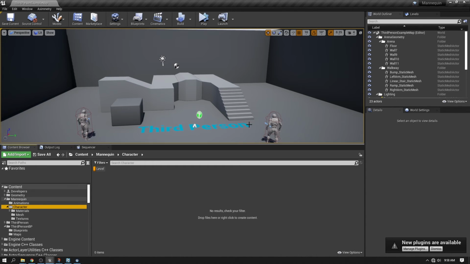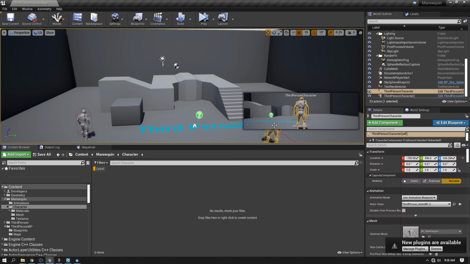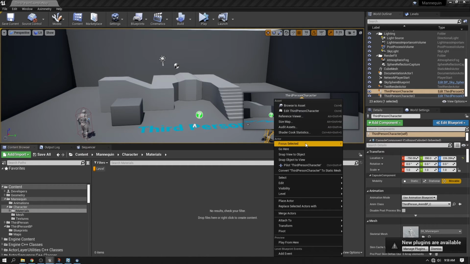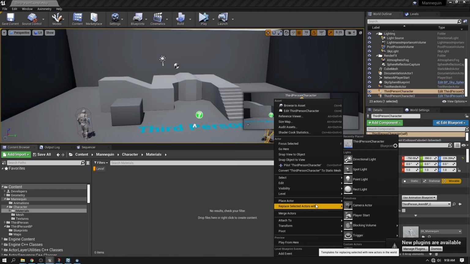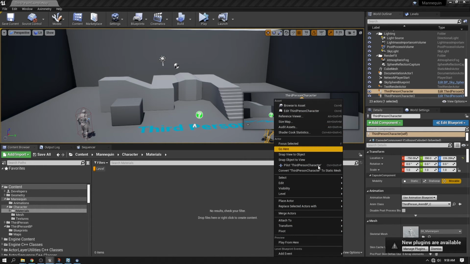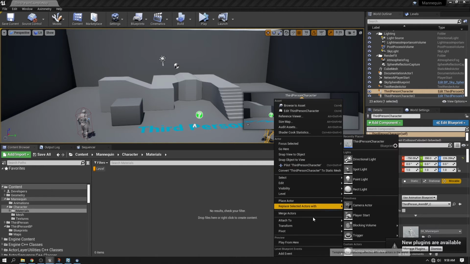I just try to migrate the third person blueprint, looking for it, browse to the asset.